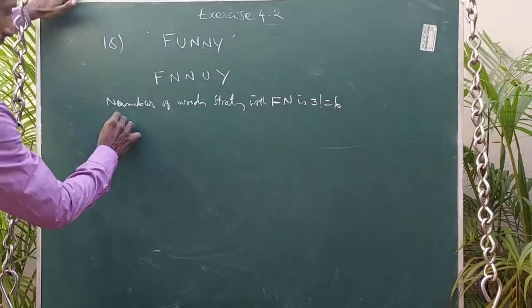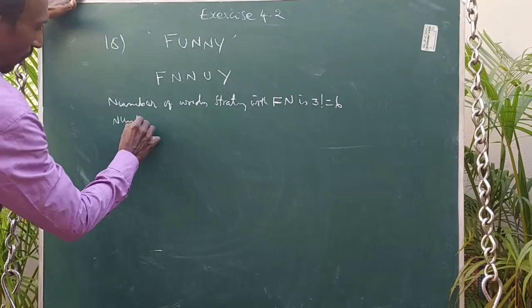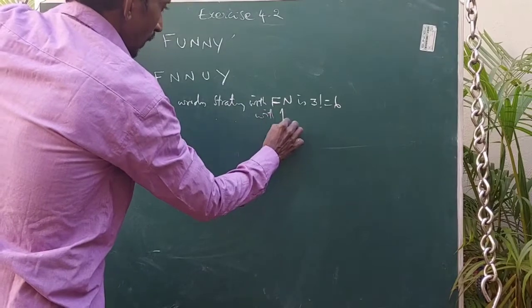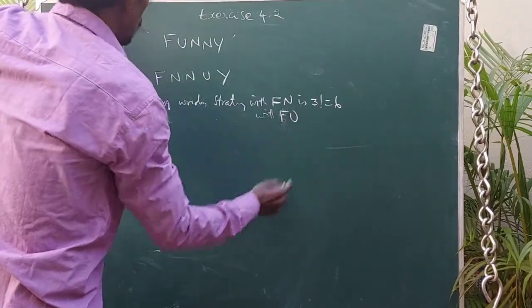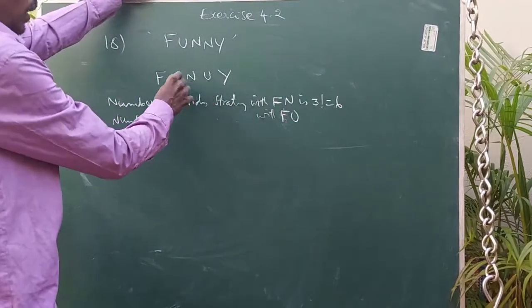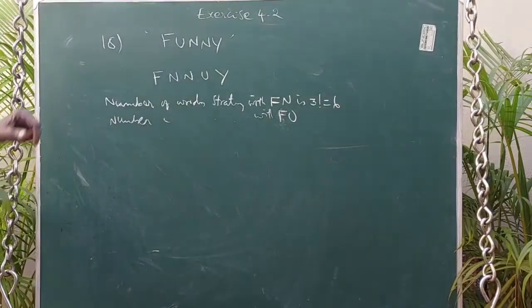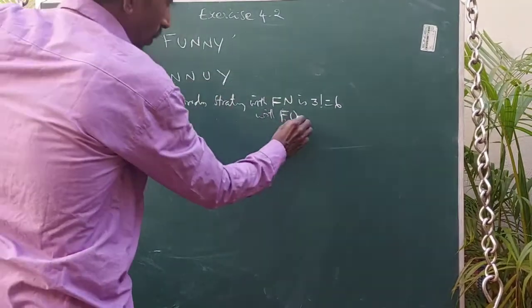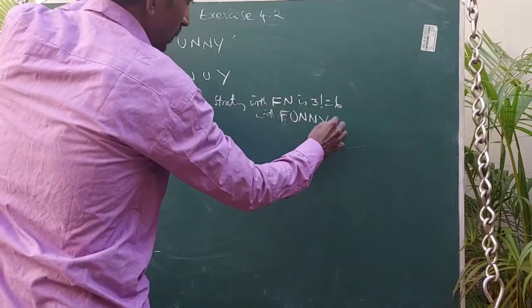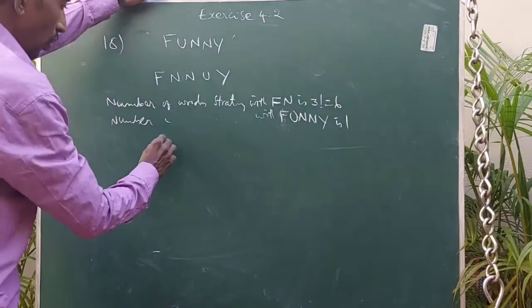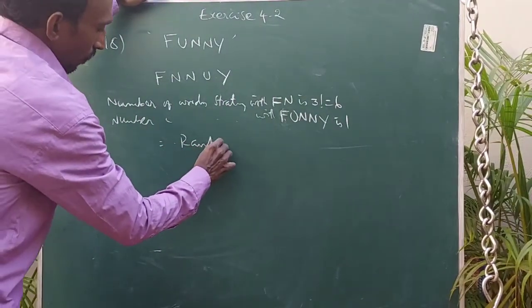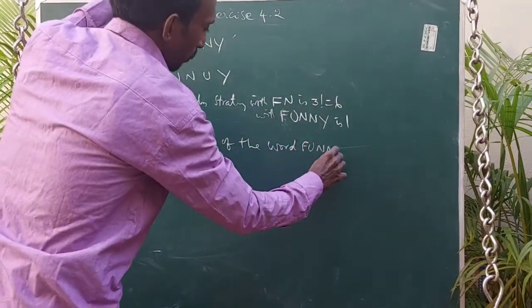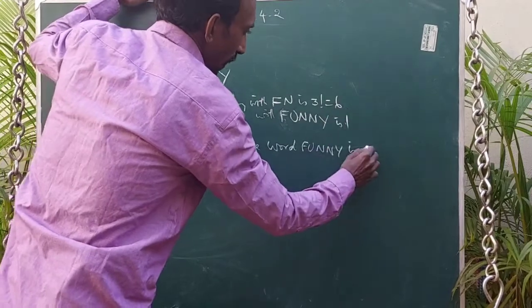Number of words starting with F, U: automatically N, Y comes, no other way, so it is 1. Therefore the rank of the word funny is 6 plus 1, 7.